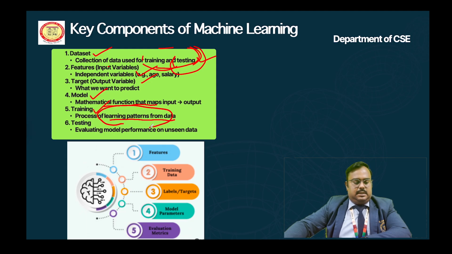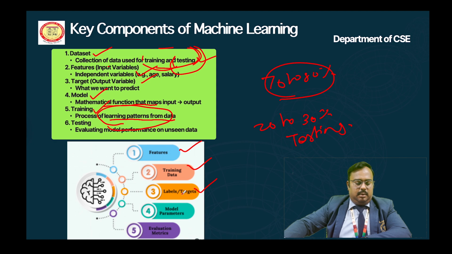So next one is testing. Testing is nothing but evaluating model performance on unseen data. So here 70 to 80% we have to do the training process, and after that 20 to 30% we have to do the testing phases. So these are the very important things in machine learning. In this diagram I have given the same thing: features, training data, labels and targets, model parameters, and evaluation metrics.